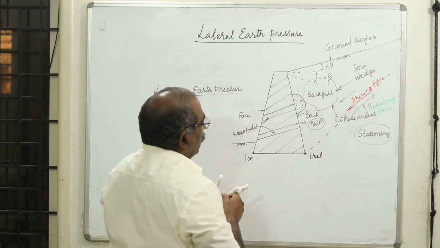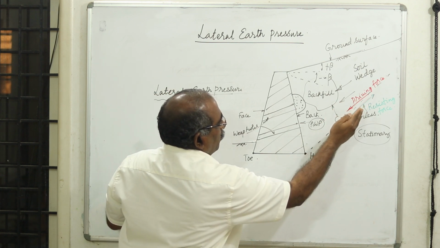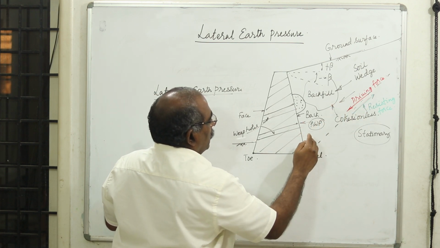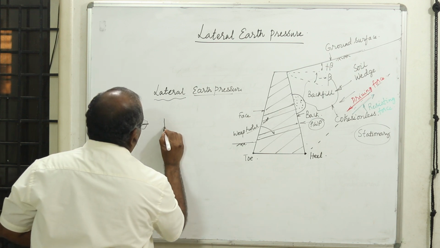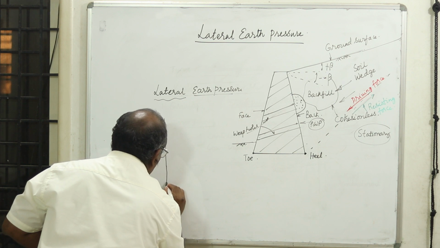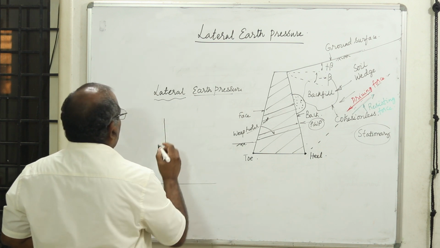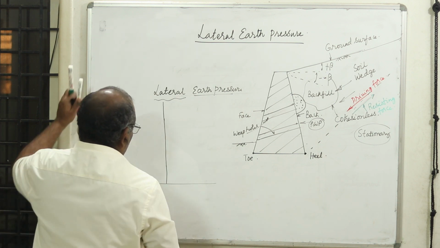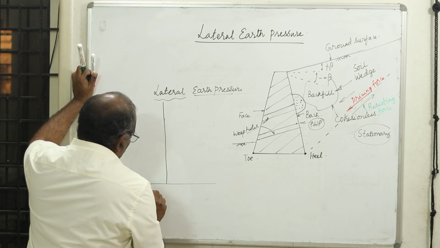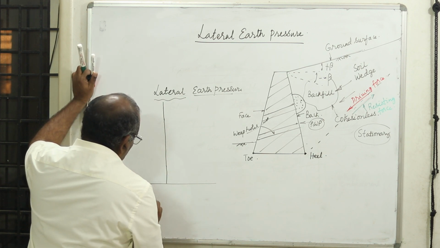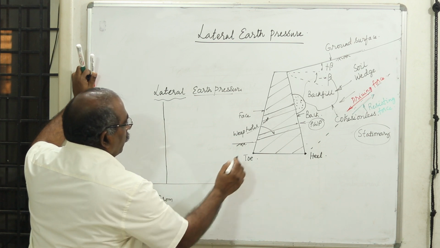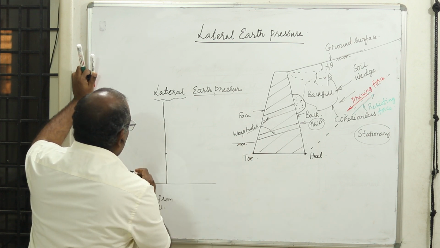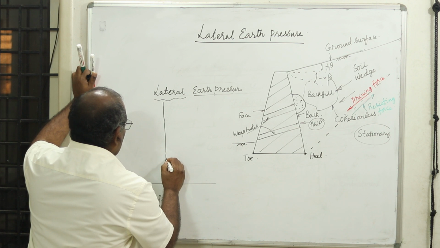Now what is happening? Because of the resisting force which is trying to resist the movement, the pressure goes on reducing. If I try to draw a typical variation of the pressure when the wall is moving away from the fill: when it is stationary, you will have some pressure, that is the stationary pressure, or at rest pressure.